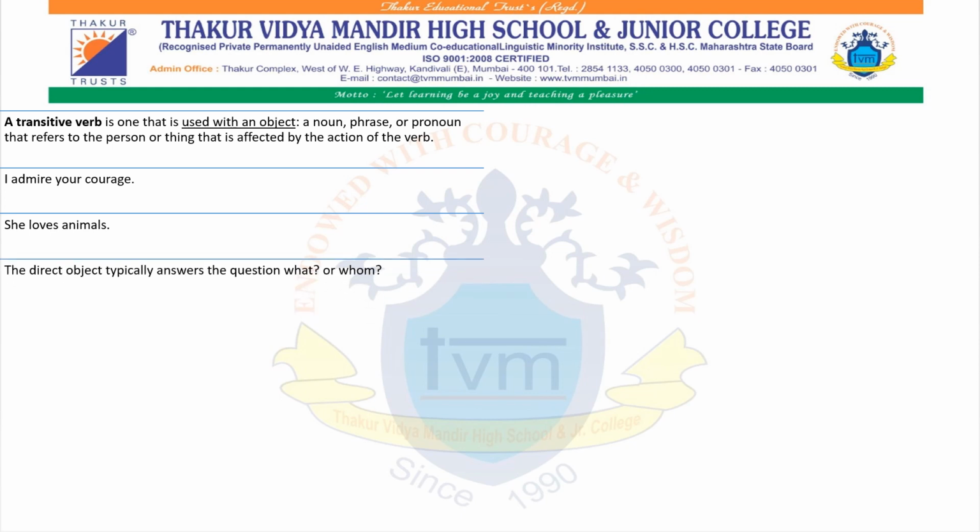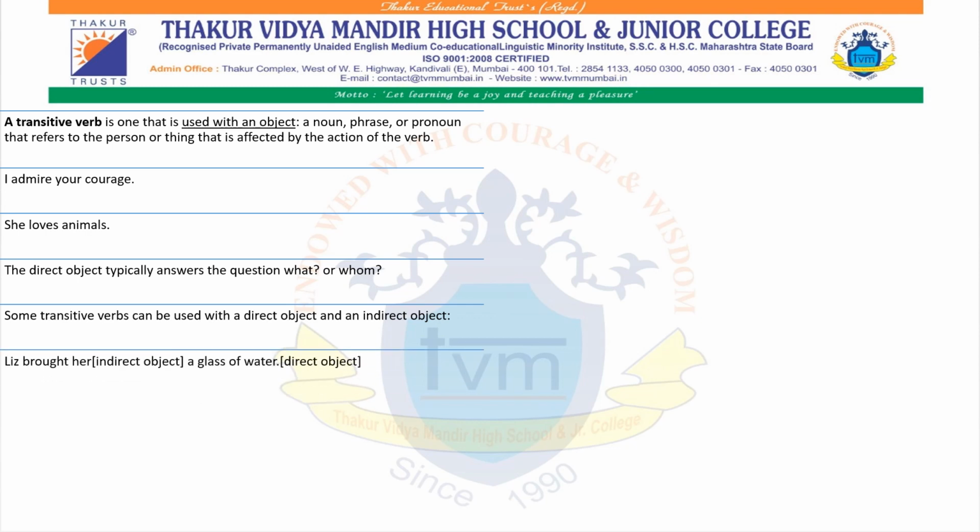The direct object typically answers the question what or whom. Now, what is this direct object? We know subject, verb, and object. Some transitive verbs can be used with a direct object and an indirect object as well. Example, Liz brought her a glass of water.